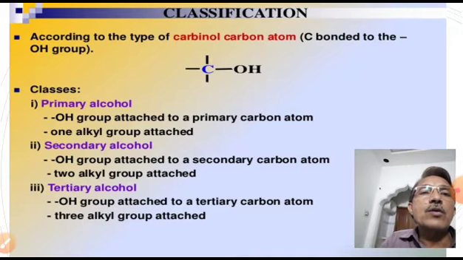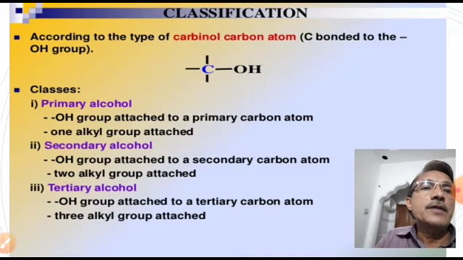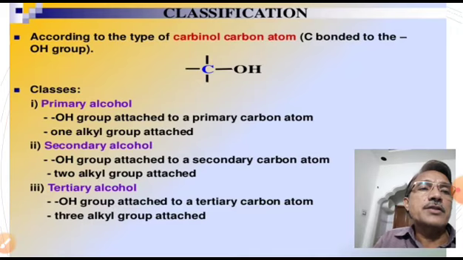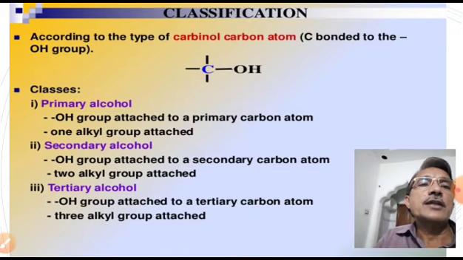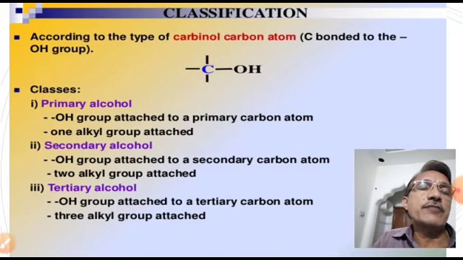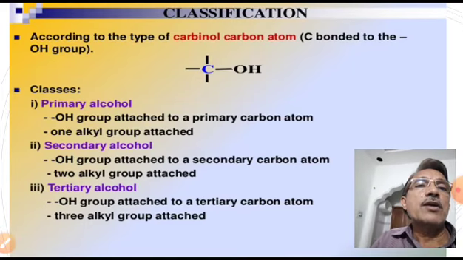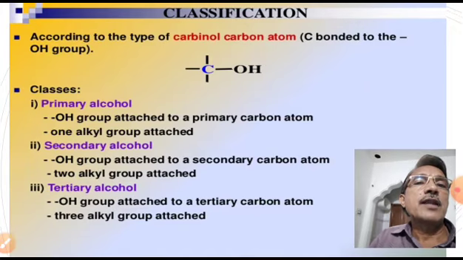Alcohols containing only one OH group are called monohydric alcohols. Examples for monohydric alcohols: methyl alcohol CH3OH, ethyl alcohol C2H5OH, etc. Methyl alcohol and ethyl alcohol are the general examples for monohydric alcohols.